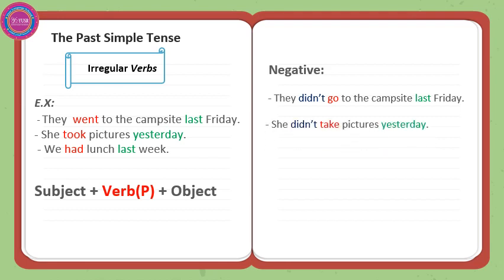Like they didn't go to the campsite last Friday. Here we have didn't. After didn't we have the verb in the infinitive. They didn't go to the campsite last Friday. She didn't take pictures yesterday. She didn't take, the verb in the infinitive, pictures yesterday. We didn't have lunch last Friday. Subject plus didn't plus the verb in the infinitive plus the object.